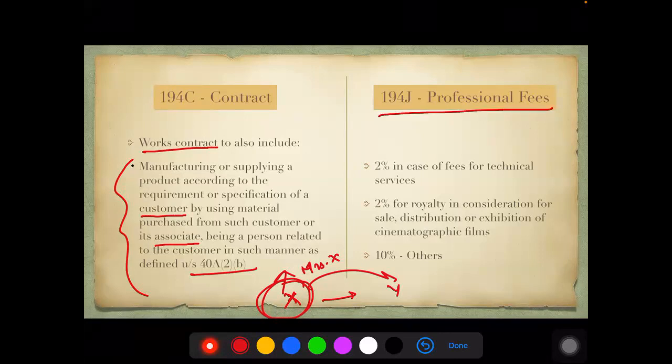Professional fees, there have been a few rate amendments. It is 2% in case of technical services and 2% for royalty for sale, distribution and exhibition of cinematographic films. For everything else, it is 10%. So there has been a rate revision. Please remember 2% for technical services, 2% for royalty, and 10% for every other case.